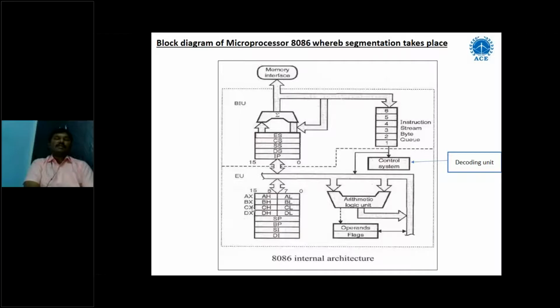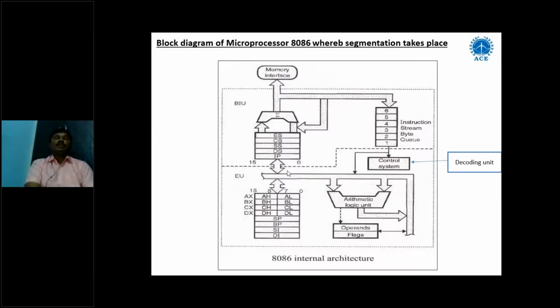These four are called the general purpose registers: AX, BX, CX and DX. AX stands for accumulator, BX stands for base register, CX stands for counter register, and DX stands for data register. These four registers are again categorized into 2 bytes of data: AX as AH and AL, and DX as DH and DL. Every register has its own functionality, and they are used for different purposes. So this is what we call the general purpose registers of 8086.